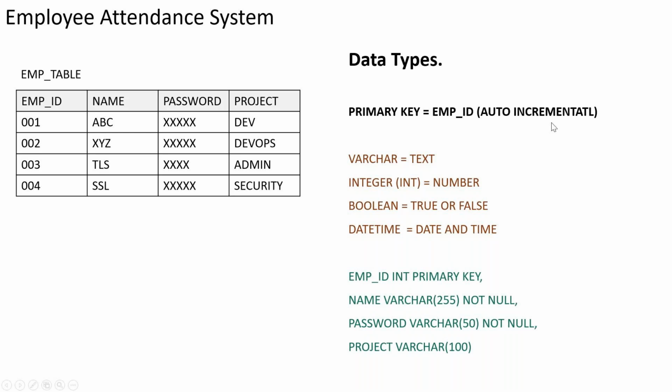Why? Because when you are creating a record, auto incremental will ensure that I am not having a duplicate record here. From the database creation perspective, as a developer, I need to ensure that whenever I create a table, I have at least one field which is the primary key, which I can map to some other table so I can have a relationship.